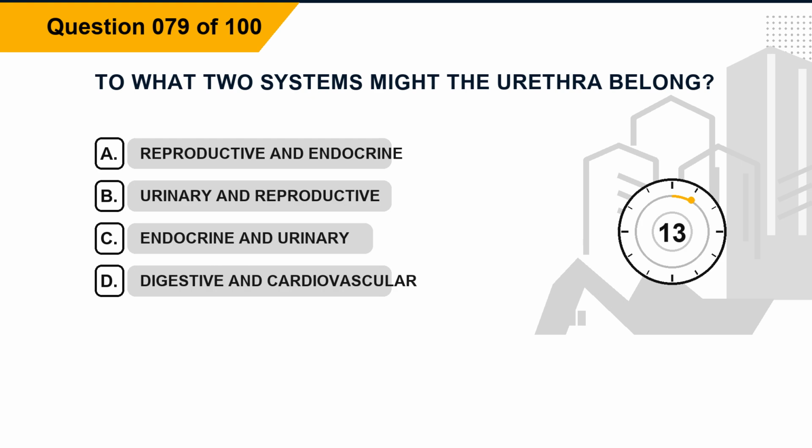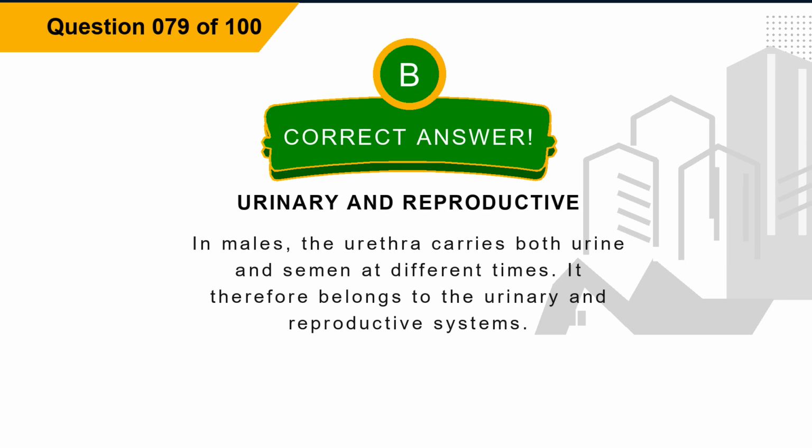Question 79. To what two systems might the urethra belong? Option A, reproductive and endocrine. Option B, urinary and reproductive. Option C, endocrine and urinary. Option D, digestive and cardiovascular. The correct answer is option B, urinary and reproductive. Explanation. In males, the urethra carries both urine and semen at different times. It therefore belongs to the urinary and reproductive systems.